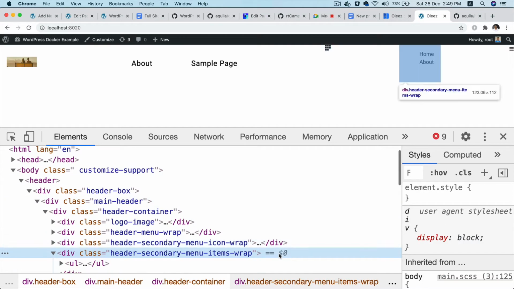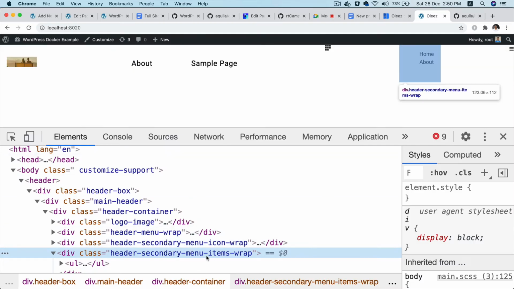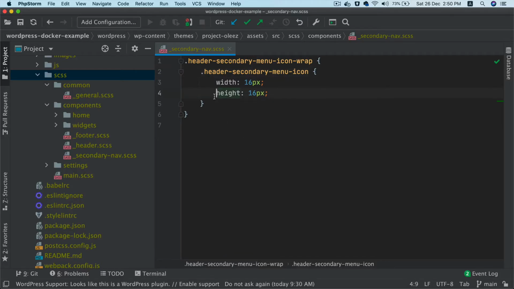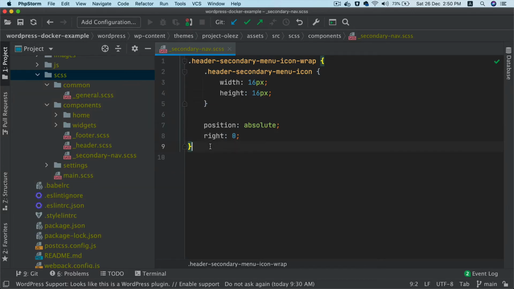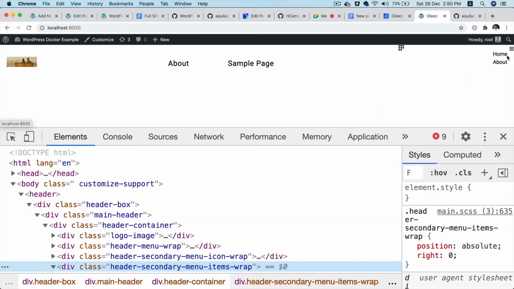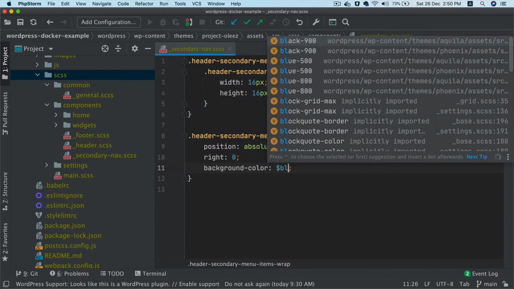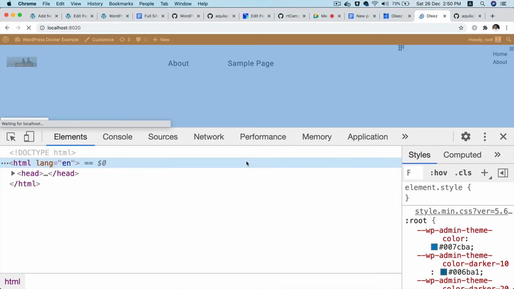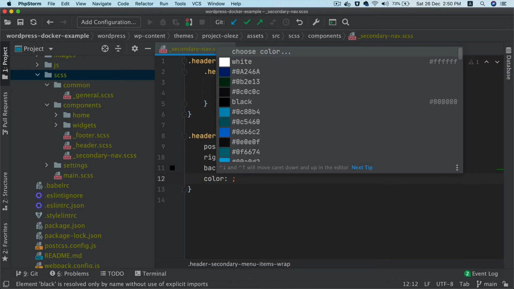Why didn't it work? Oh, not to the icon, sorry. It has to be to this items wrap. It should be down, and position absolute, because I want this to come out of this box. And okay, there you go. Now it's there. I'll give some background, so black. Yep. Color should be white.